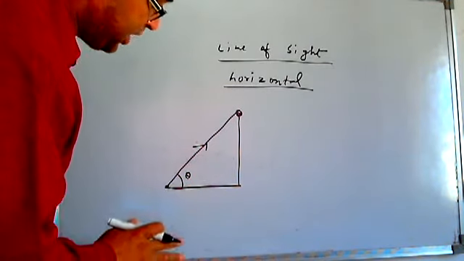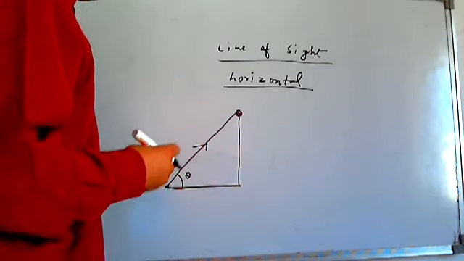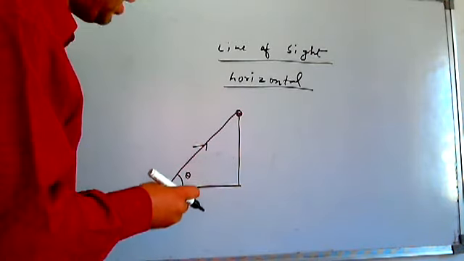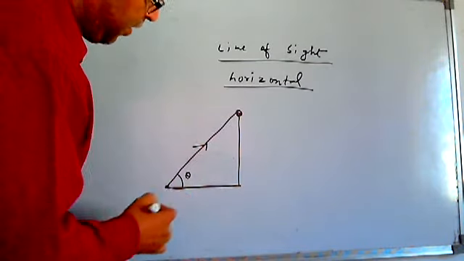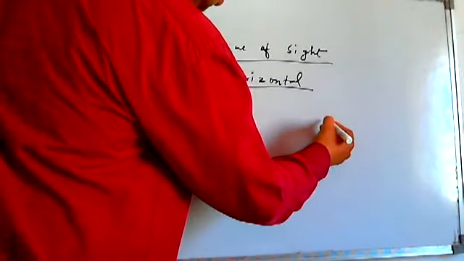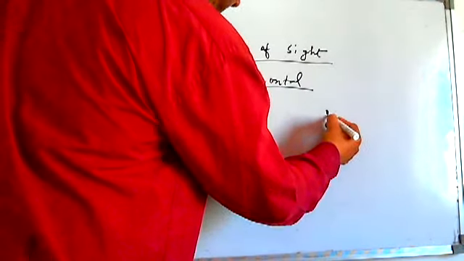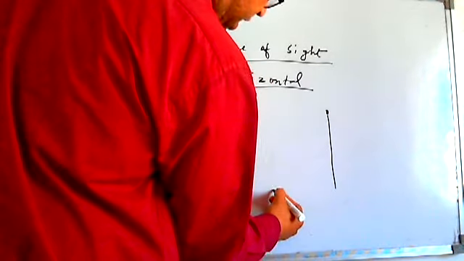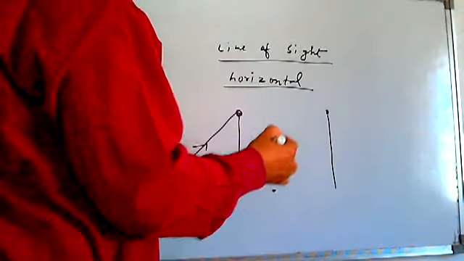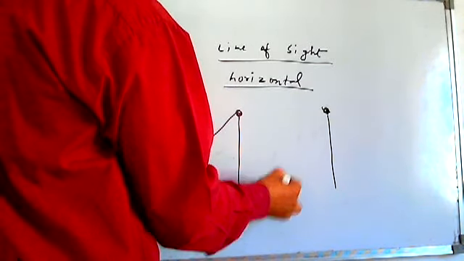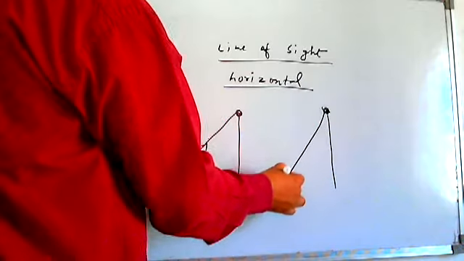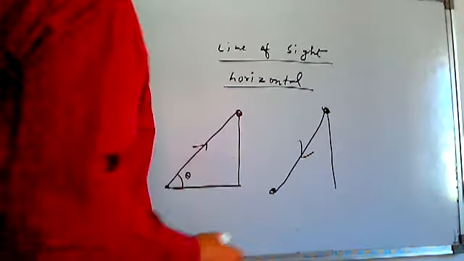So what's the angle of elevation? Angle of elevation is always when we are seeing an object at some height from ground level. Okay, so angle of elevation is like this. Suppose we are sitting at rooftop and seeing something on the ground. Okay, here I am sitting and I am seeing this person on the ground. Line of sight will be like this, is it?